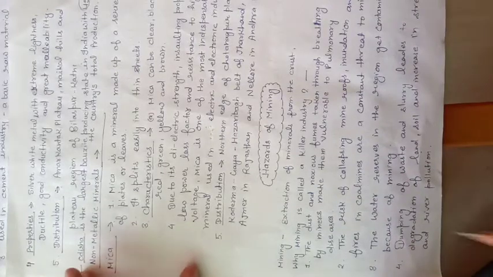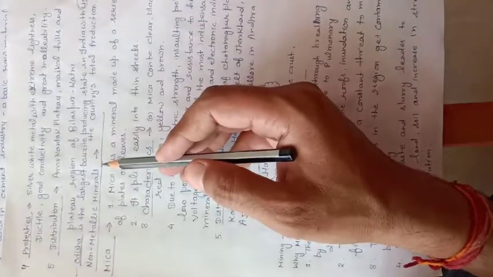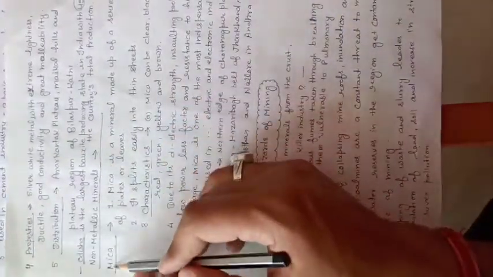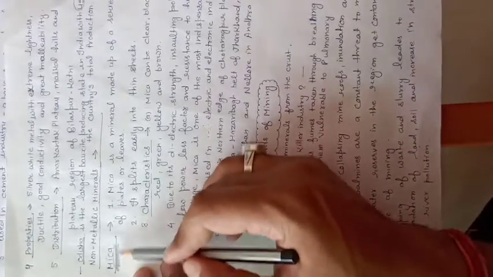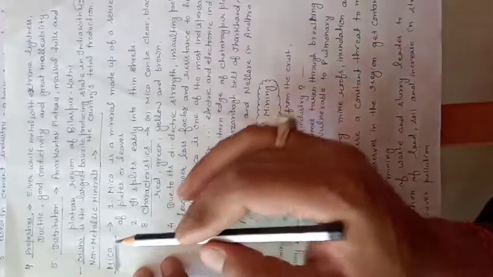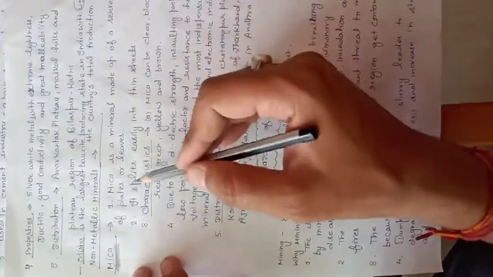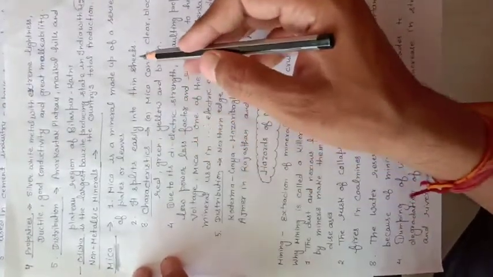Now the next concept is non-metallic minerals. These are minerals which do not contain the features of metal. The first one we are talking about is mica. India is blessed with the availability of mica. India is the largest producer as well as exporter of mica in the world. More than 50% of mica in the world market is produced by India. Mica is a mineral made up of a series of plates and leaves. It splits easily into thin sheets.